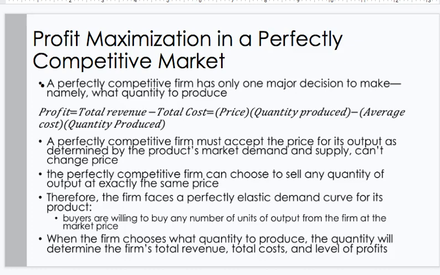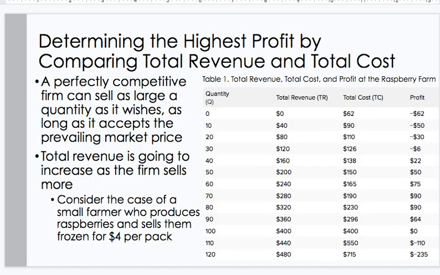A perfectly competitive firm must accept the price for its output as determined by the product's market demand and supply. It can't change the price. The firm can choose to sell any quantity of output at exactly the same price. Therefore, the firm faces a perfectly elastic demand curve for its product. Buyers are willing to buy any number of units of output from the firm at the market price. When the firm chooses what quantity to produce, the quantity will determine the firm's total revenue, total costs, and level of profits. Determining the highest profit by comparing total revenue and total cost.